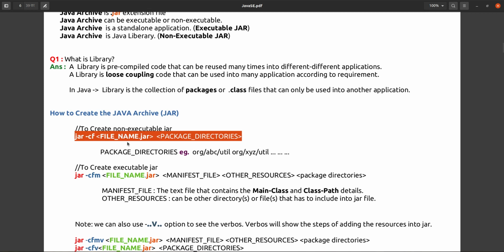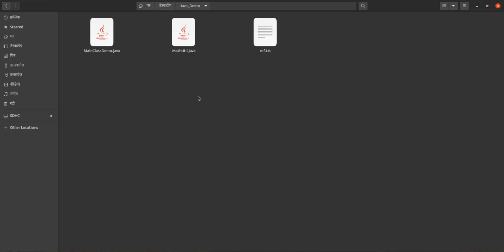So first we will create a jar that is non-executable, and that will be considered a library. Suppose we have created two .java files here. One is MathUtil and another is a main class, Demo.